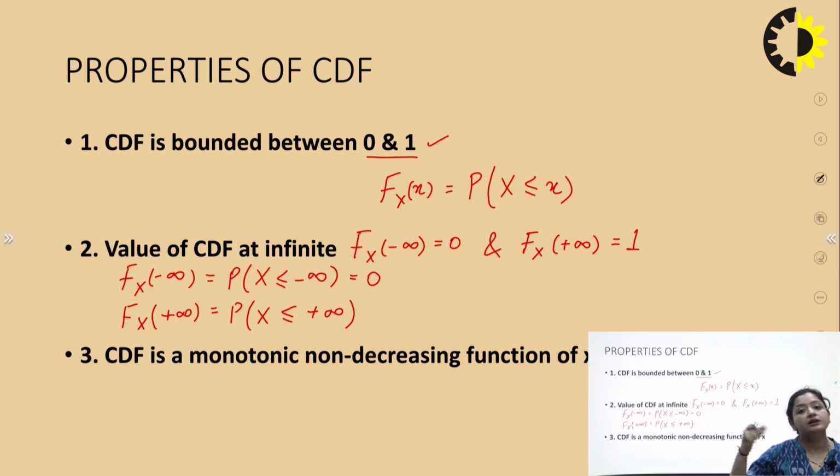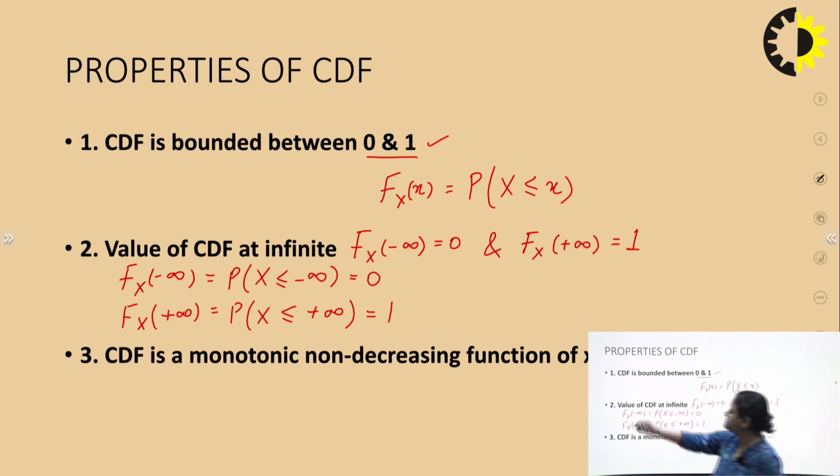It will cover all the possible outcomes, because whatever value the random variable X takes, that value will always be less than positive infinity. So this statement covers all the possible values. That's why it becomes equal to 1.